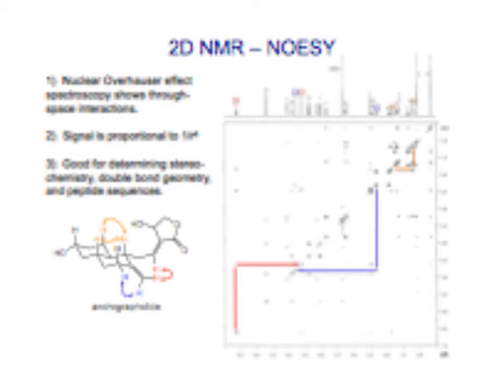So we could have protons that are, if the molecule kind of curled around and it was a lot of bonds apart, it wouldn't show any coupling. But if they're close together, then in this nuclear Overhauser effect, we can see that they're close together. Okay? This helps us to determine things like stereochemistry.